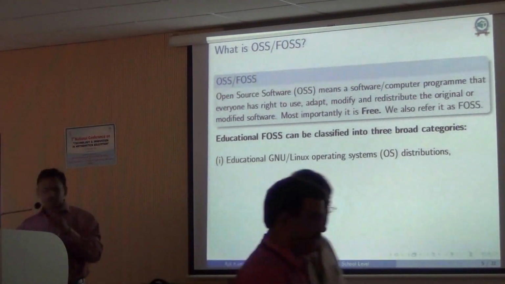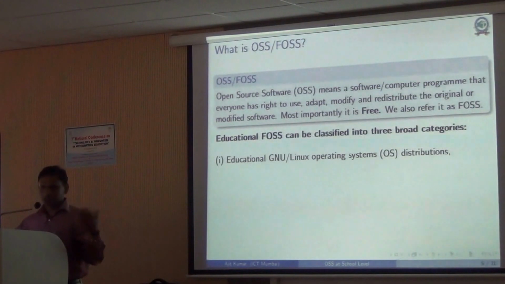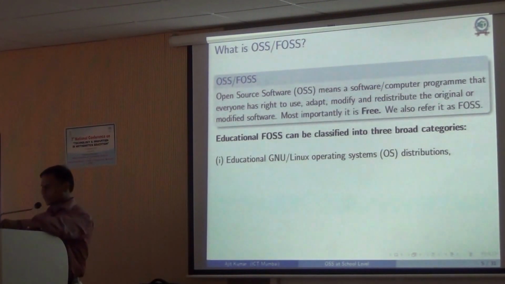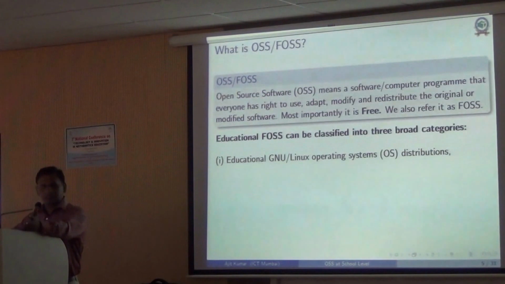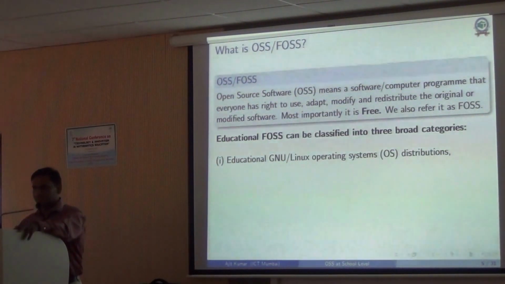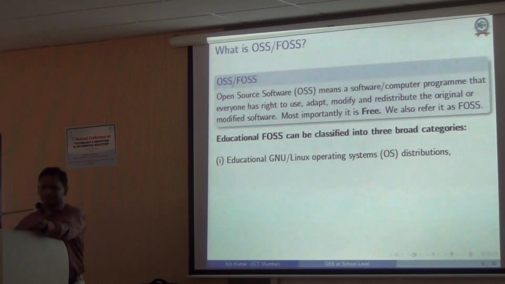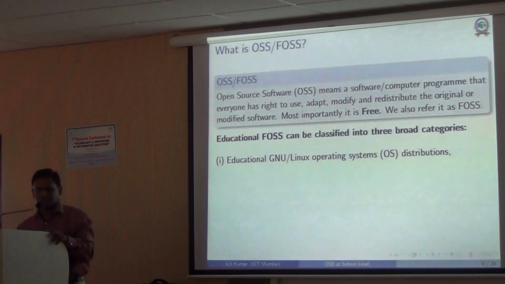For example, the one I am using is a Linux operating system called Mint. This is regarded as one of the top operating systems at present. It's free software, and most of the programs in it are freely available. These days, it's not very difficult to install and run this. It's as simple as a Windows system.